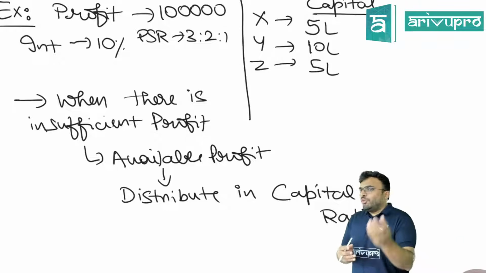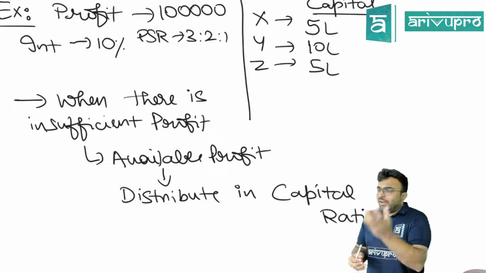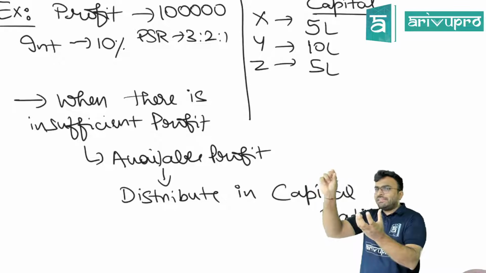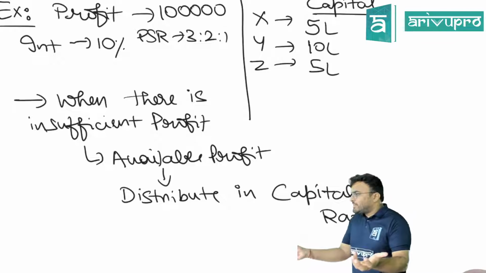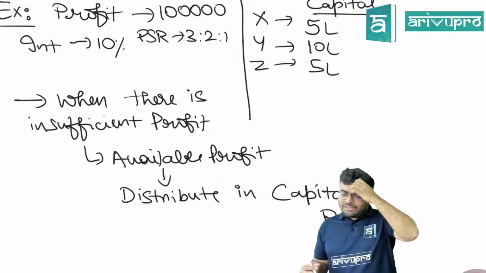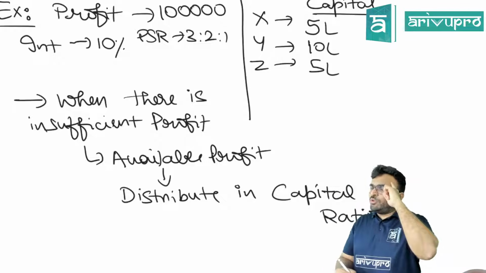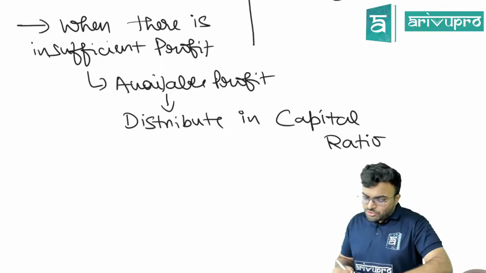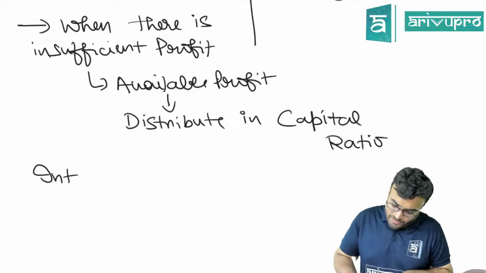What are we supposed to do? Interest on capital has to be given, in the ratio of the capital each partner has. We don't have sufficient profit, so what we are doing is distributing that in the capital ratio. This rule also you have to remember. Clear?